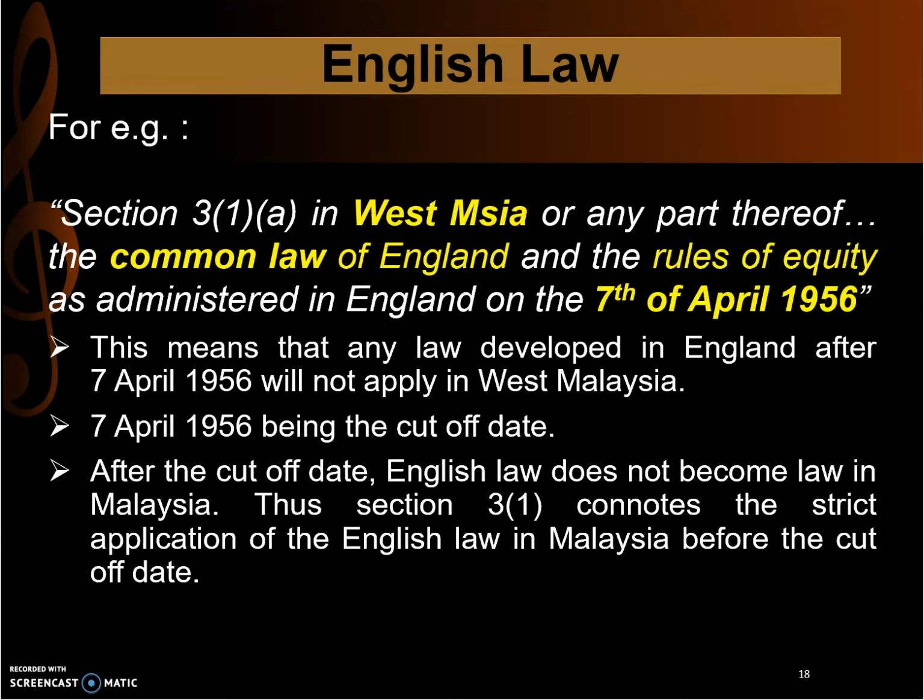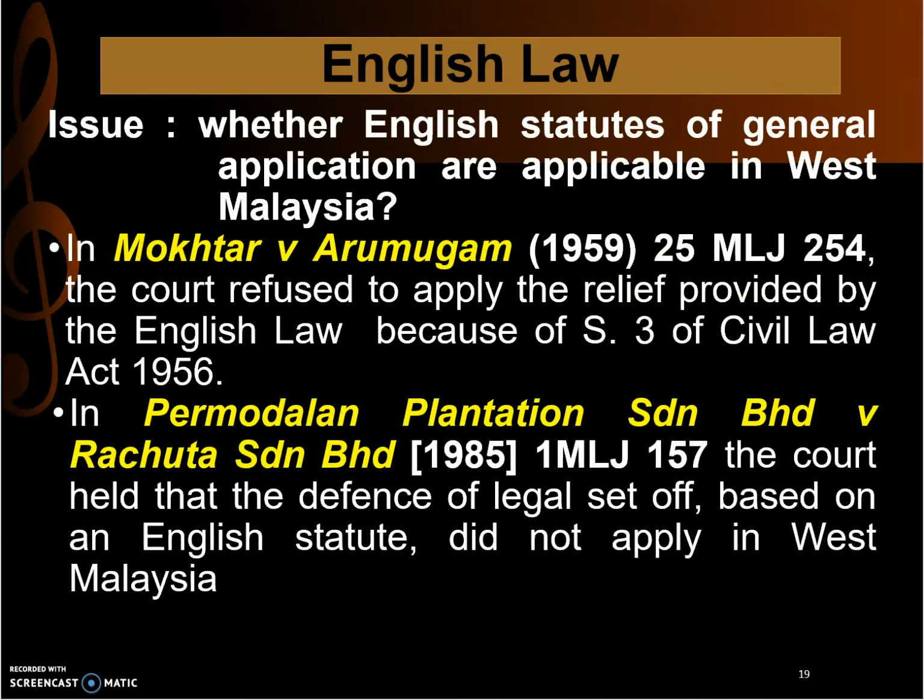After the cut-off date, English law does not become law in Malaysia. But statutes of general application are only applicable in Sabah and Sarawak, so there is an issue whether they are also applicable in West Malaysia. In the case of Mokhtar Arimugam, the court refused to apply the relief provided by English law because of Section 3 of the Civil Law Act 1956.